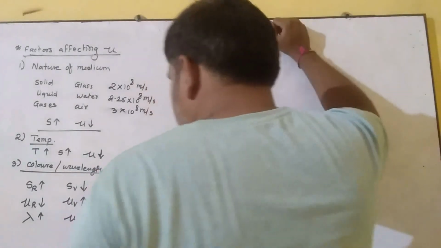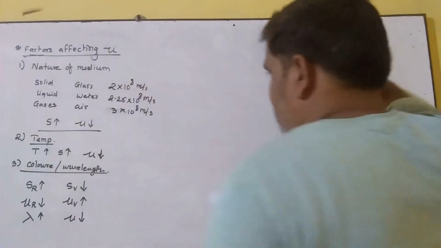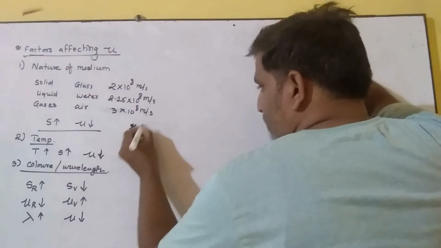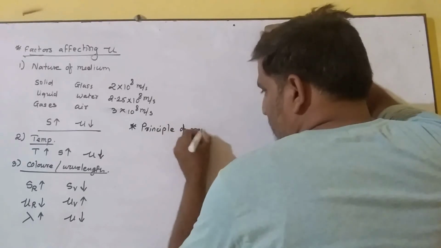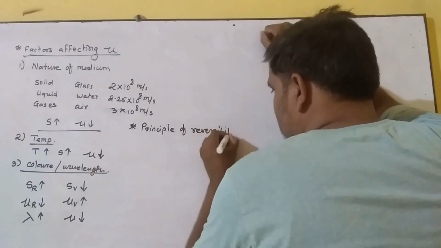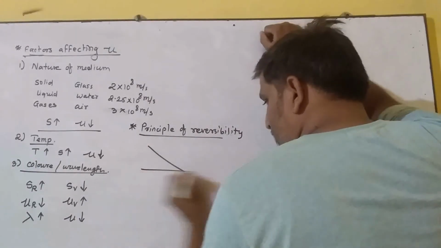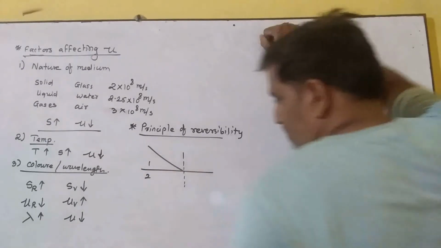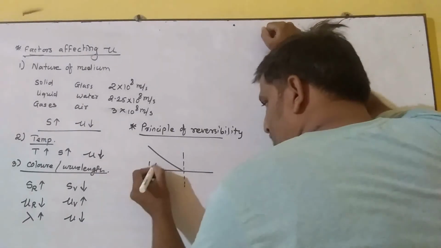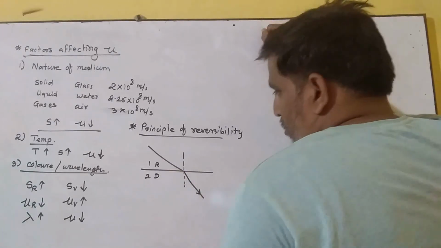Now next is the principle of reversibility. Assume that a ray of light is passing from one medium to the second medium. If it is passing from rarer to denser, then it bends toward the normal.